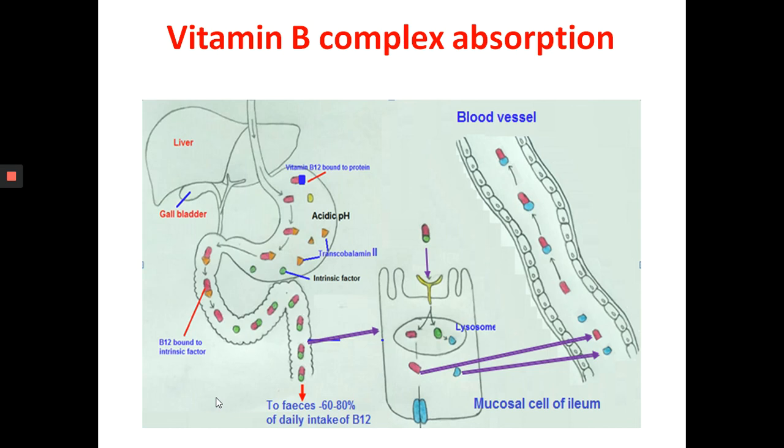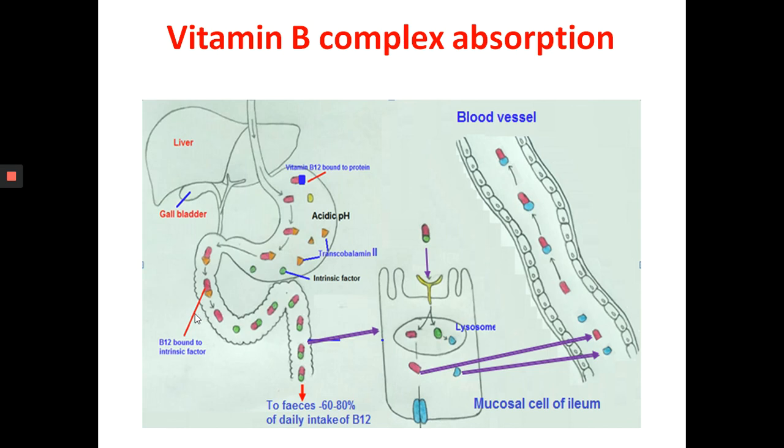Vitamin B12 is first bound to dietary particles. They are ingested, and the acidic environment in the stomach separates them from the nutritional parts. In the duodenum, it binds with intrinsic factor. Here it is released from the dietary particles.